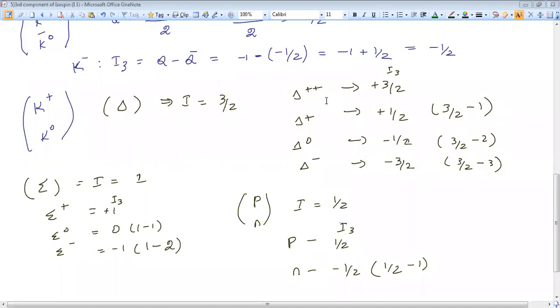The particle which has the highest charge, you write the isospin value as it is. For the next particle you reduce by 1, and then 2, and then 3. The same way I have done here. The particle which has the highest charge will get the isospin value as it is, then subtract it by 1 and subtract it by 2.